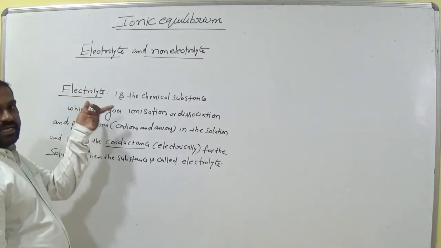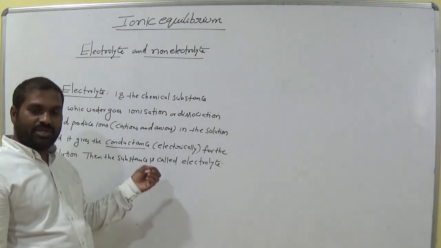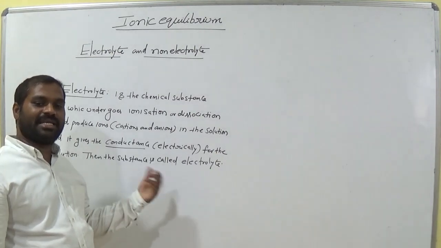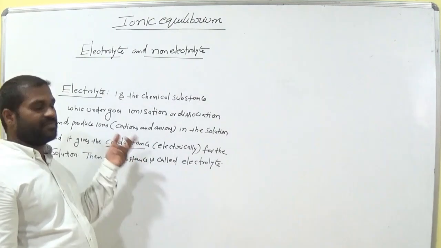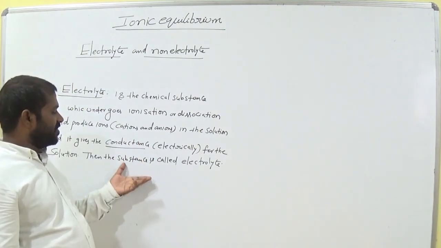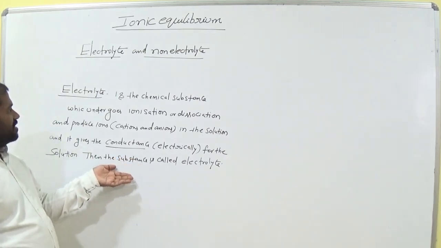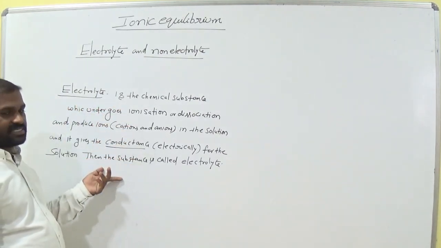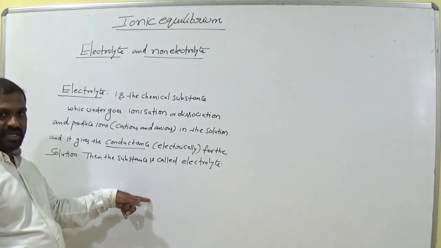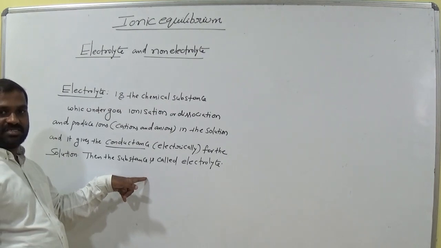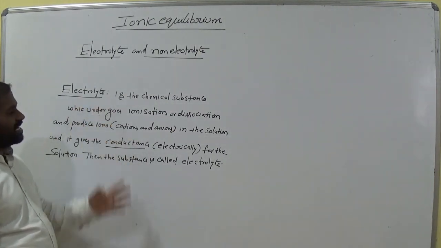When the electrolyte undergoes ionization, it produces ions in the solution. Then the solution has electrical conductance. Due to this ionization or splitting of the electrolyte, that phenomenon is called electrolyte. An electrolyte is a chemical substance which, when kept in a particular solvent, ionizes, and the ions cause electrical conductance in the solution. So the compound is called an electrolyte.